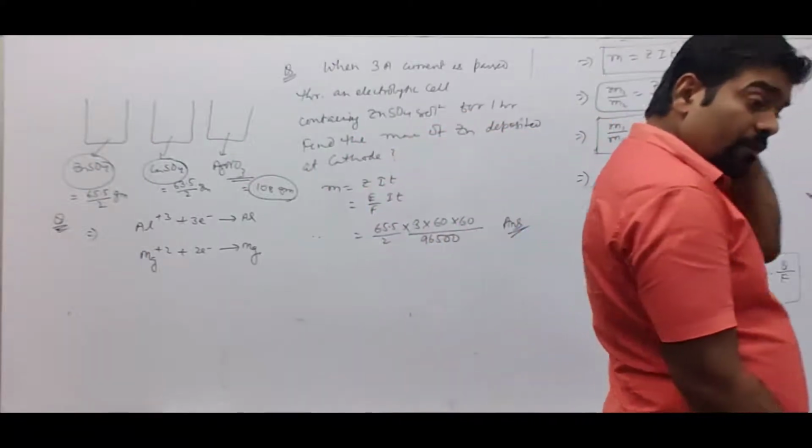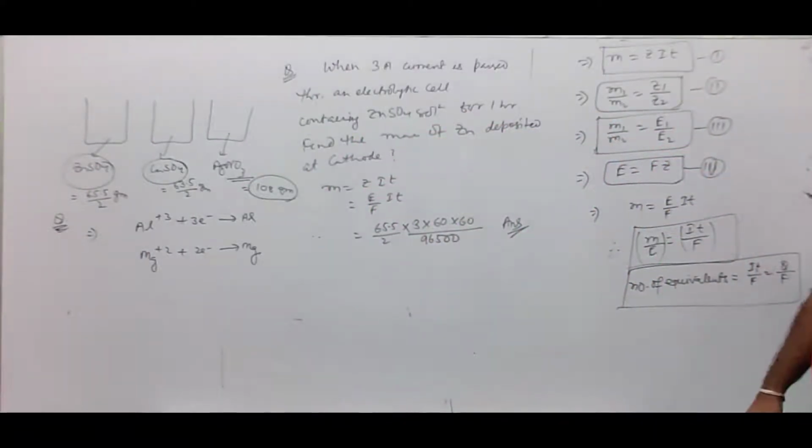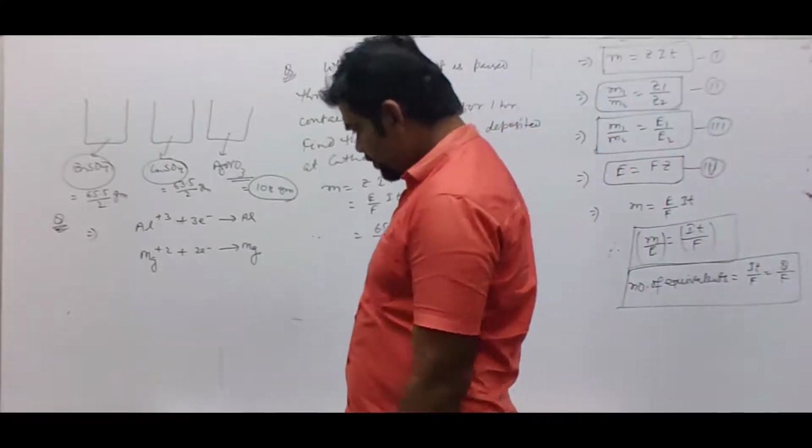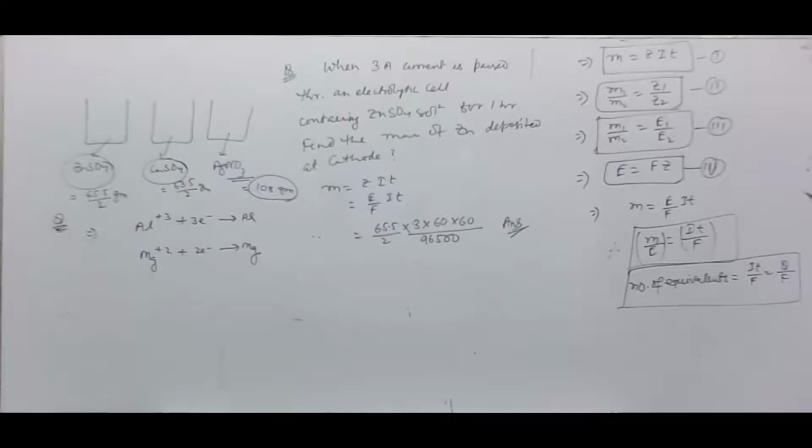Now, find the quantity of electricity which is required to deposit 4.5 gram of aluminium and 3 gram of magnesium from their salt solutions taken in two different cells connected in series.